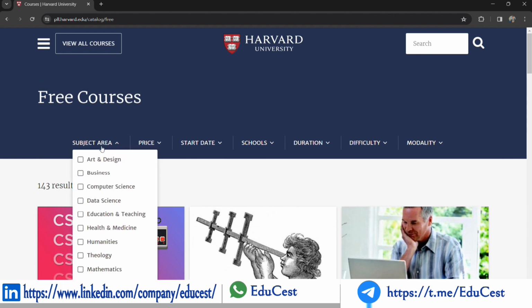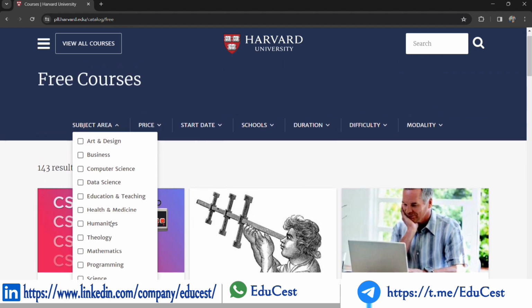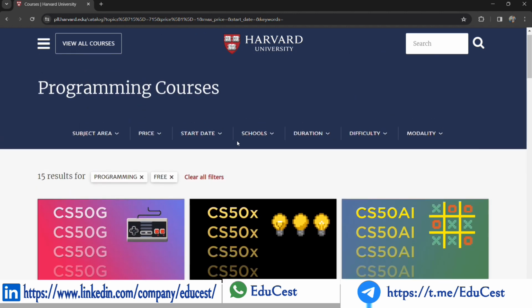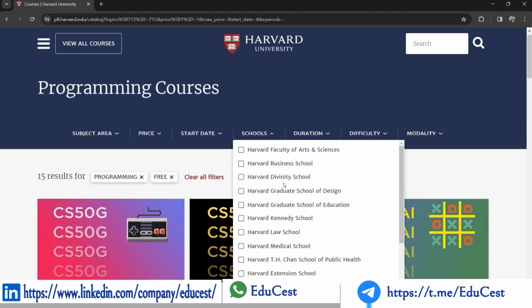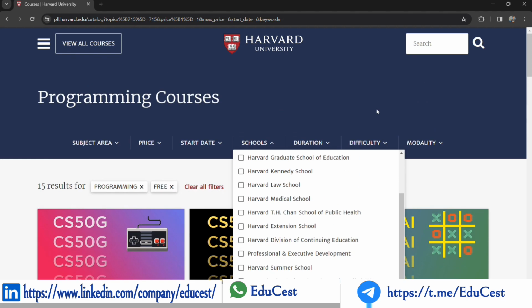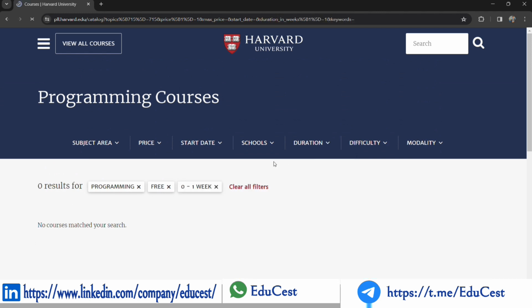On the upper side of this website, there is a tab menu of subject area, from where you can select the subject or domain in which you want to pursue a course. On the right side of subject area, there is a price tab menu, and after that a starting date. Just right of start date, there is a school tab menu, where you can select a school such as medical or law school.